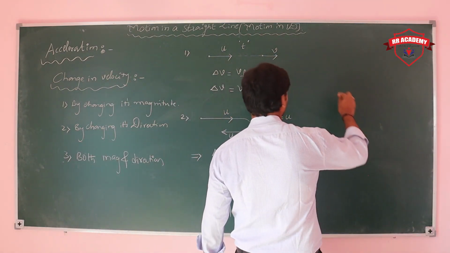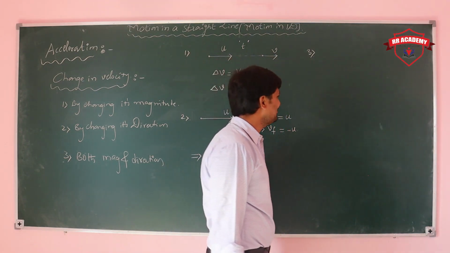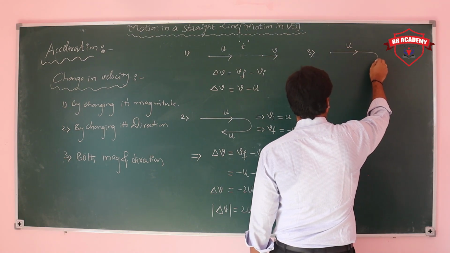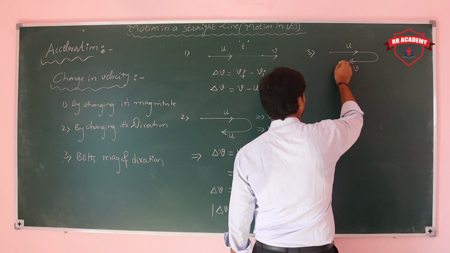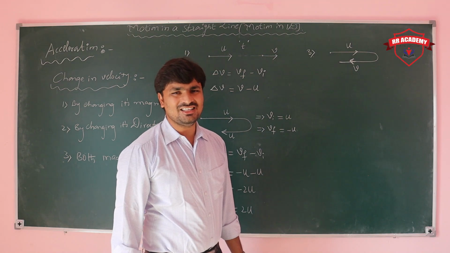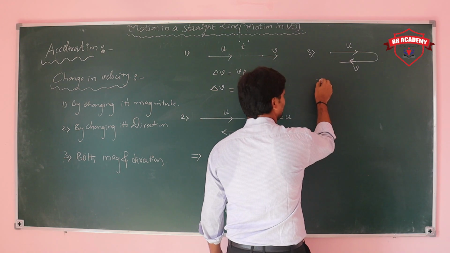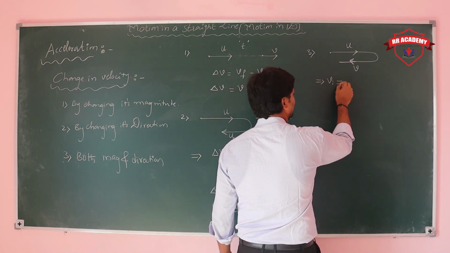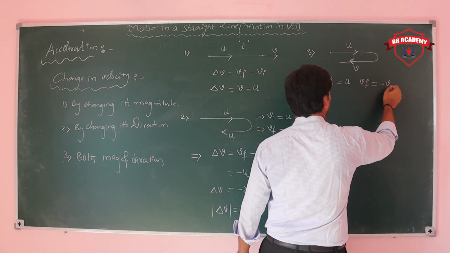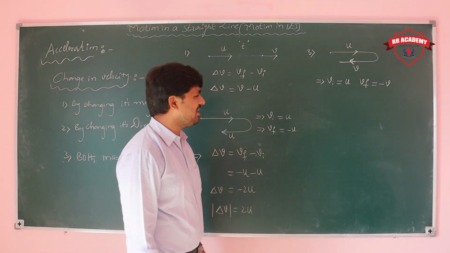Next, when both magnitude and direction change. Here initially a car is moving with a velocity u and suddenly takes a U-turn and moves with a velocity v. Then what about the change in velocity here? The initial velocity we can write simply as u, and the final velocity is minus v. Why minus v? Because it is opposite to the initial direction. So that's why we take minus v.